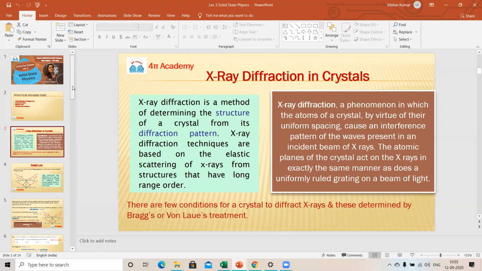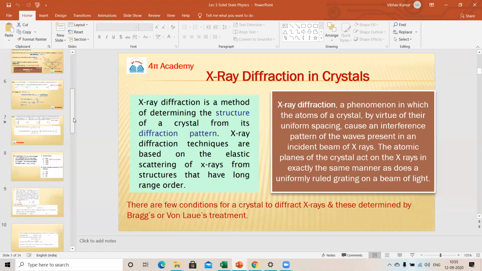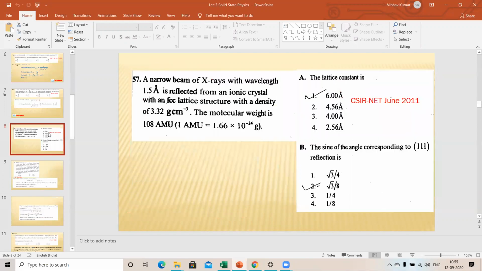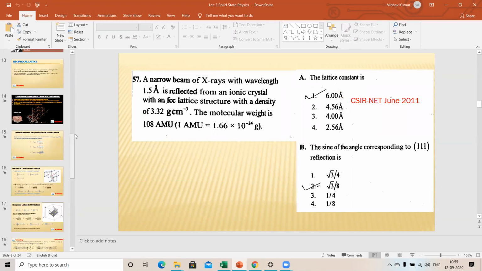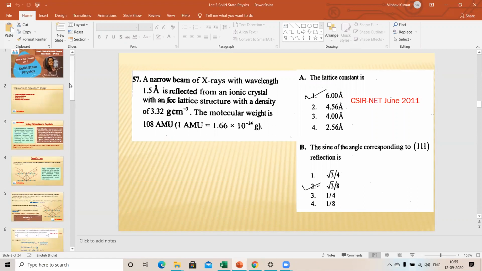So, guys, we have 3 problems. Please solve these problems. One is this, a very simple problem. And 2 more problems we have in some slides. Solve these problems, and the problems we discussed in the last lecture. I will also give you the solutions for these problems.